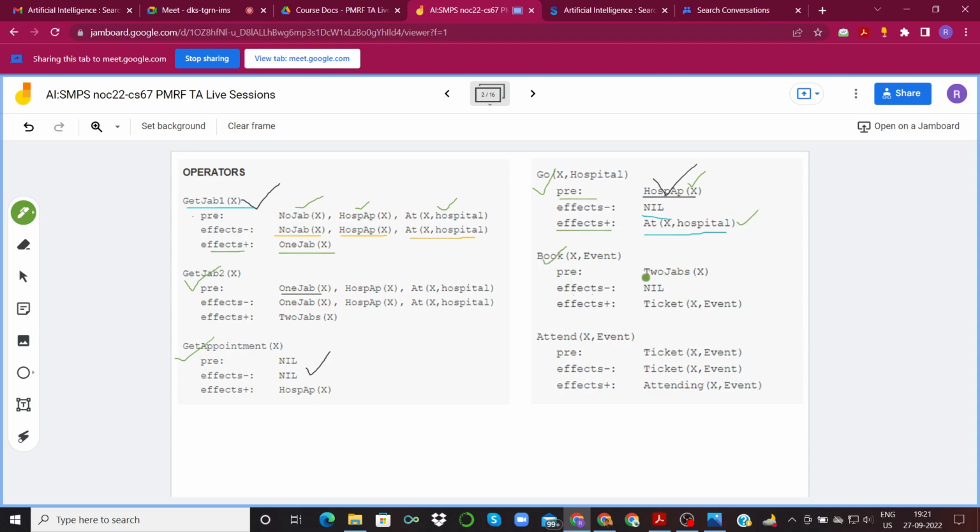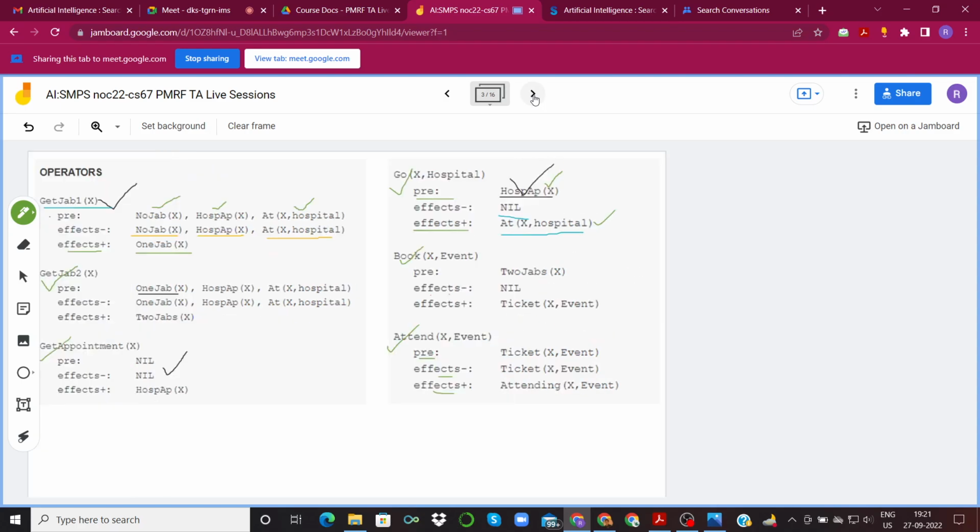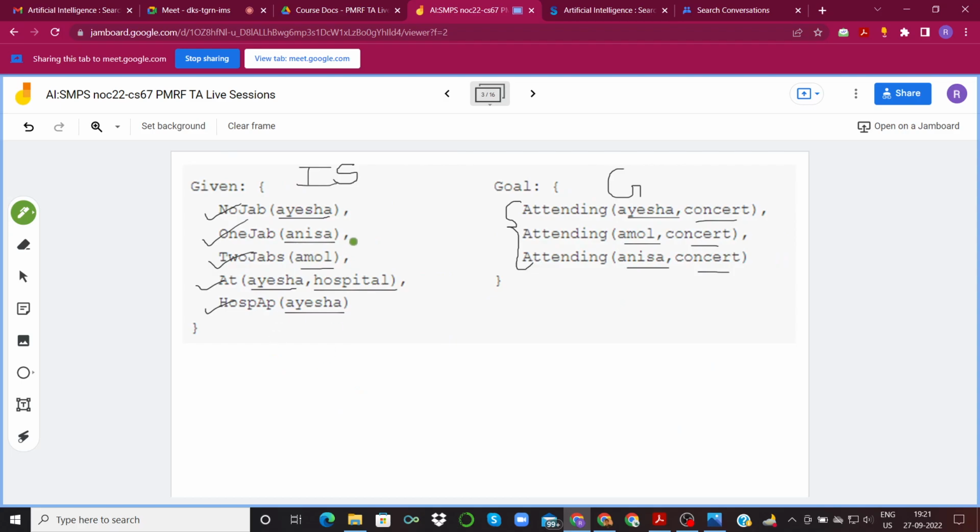Book operator means that the person is booking tickets to the event, which is a concert in our case. We'll look at it later on. And attend means that a person is attending that event given these particular prerequisites, positive effects and negative effects. So this is the information that is given to us.